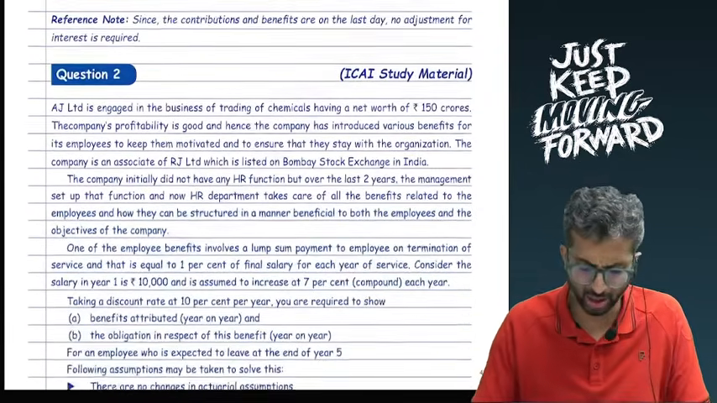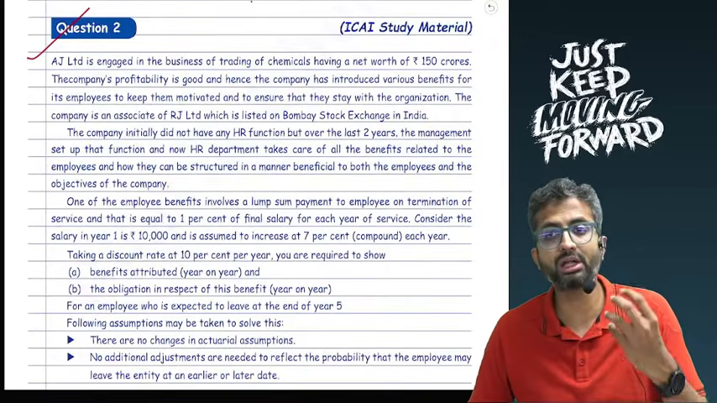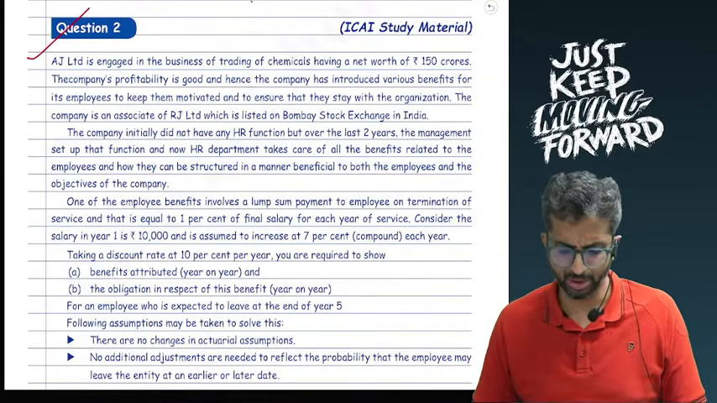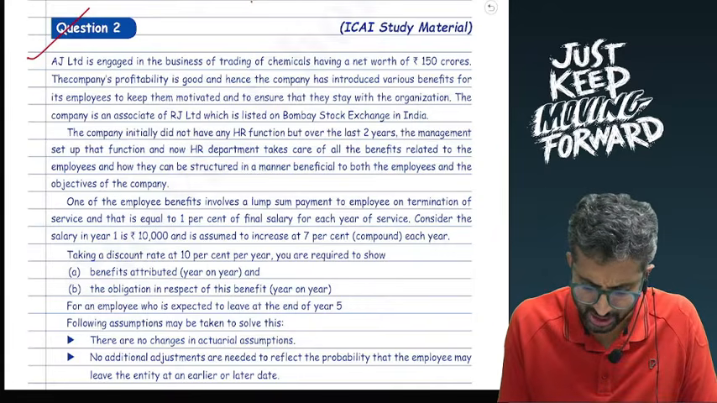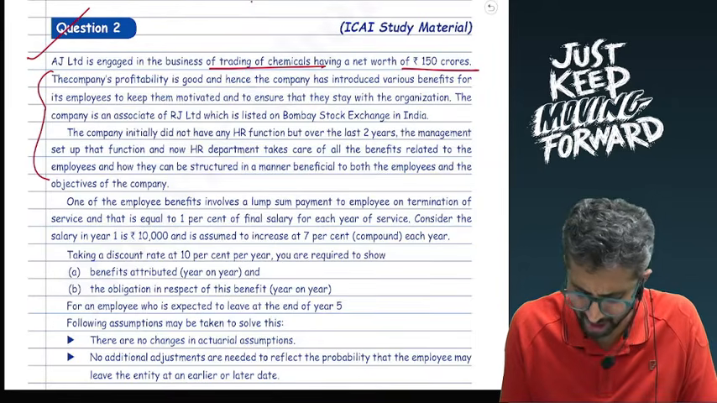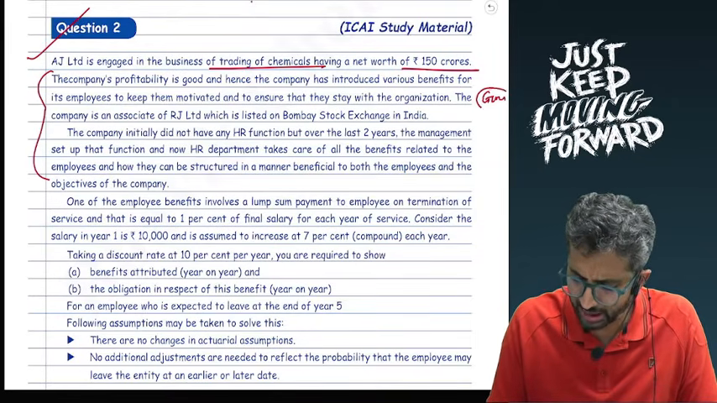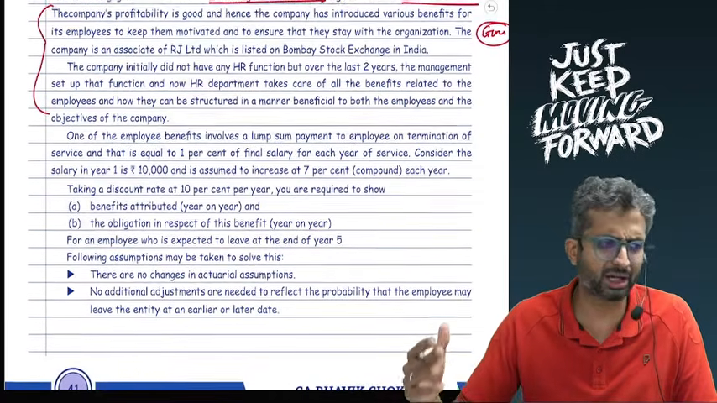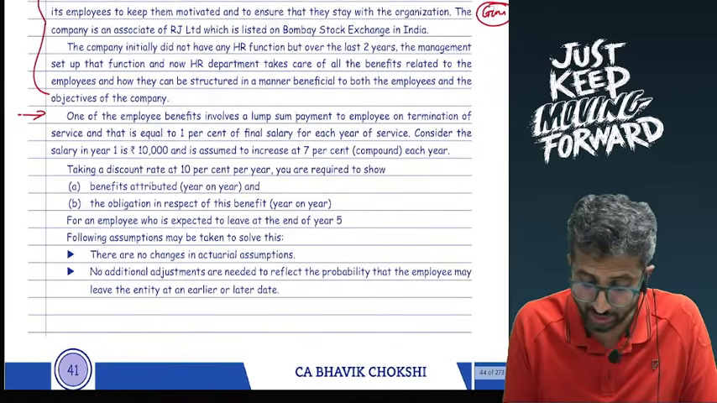Okay. Another question is to figure out the accounting in case of a liability. So in case of a liability, let's say there is this case where AJ is engaged in the business of trading chemicals with a net worth of 150. These first two paragraphs are just general paragraphs. If you read this, they have no connection to what is going to happen further. So this is just a general paragraph, you can read it. The main question starts from here.